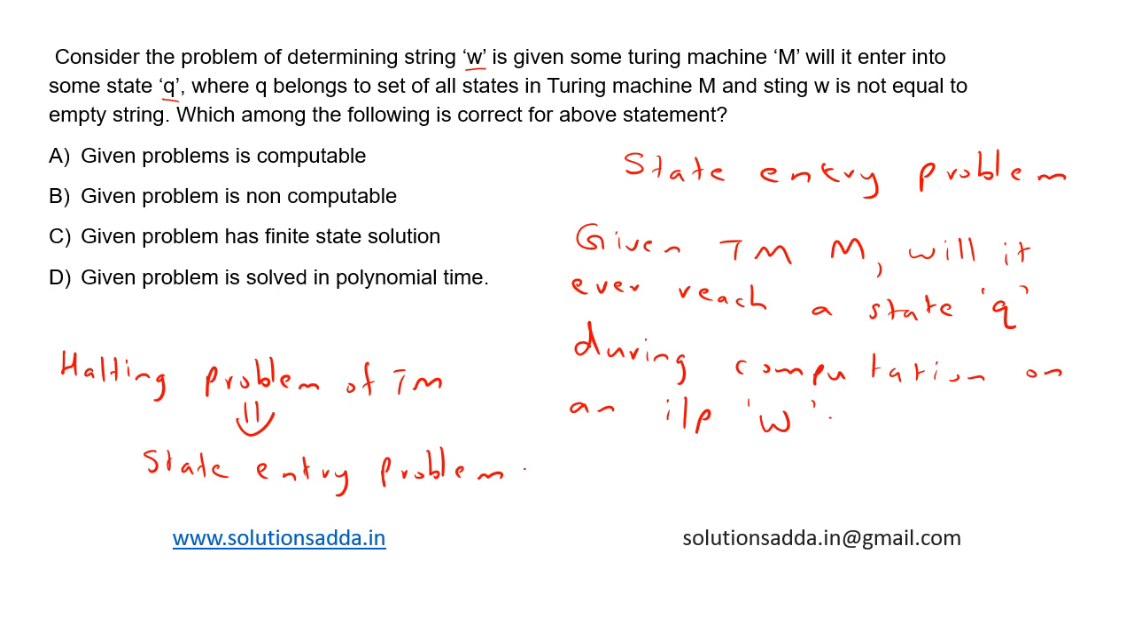And we know that the halting problem of Turing machine is undecidable, because we cannot decide whether that particular input will cause the Turing machine to enter a particular state Q. So from the options, the best option would be: given problem is non-computable, because we cannot properly compute whether the particular Turing machine on input W will enter some state Q. Option B is the correct answer here.